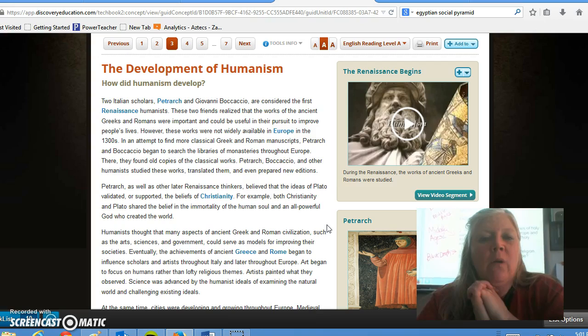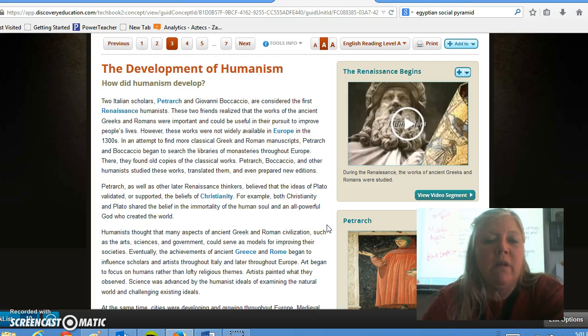However, these works were not widely available in Europe in the 1300s. In an attempt to find more classical Greek and Roman manuscripts, Petrarch and Boccaccio began to search the libraries of monasteries throughout Europe. There they found old copies of the classical works. Petrarch, Boccaccio, and other humanists studied these works, translated them, and even prepared new editions.